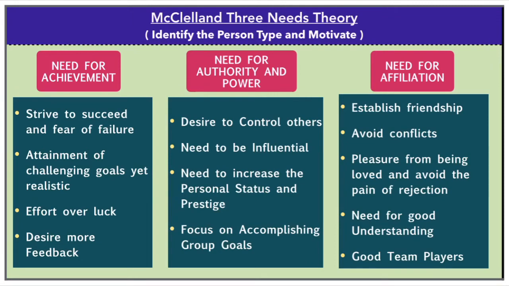First comes the need for achievement, where the employees try to succeed and they fear failure. They want to achieve challenging but realistic goals, and they believe that hard work always pays over luck, and they have more desire for feedback or reviews so that they can take some corrective actions and give their best output. The second is the need for authority and power, where the employees desire to control others.